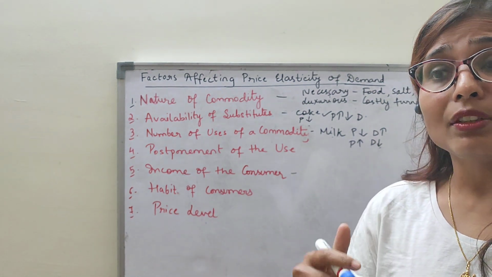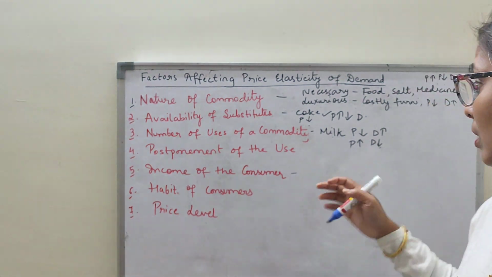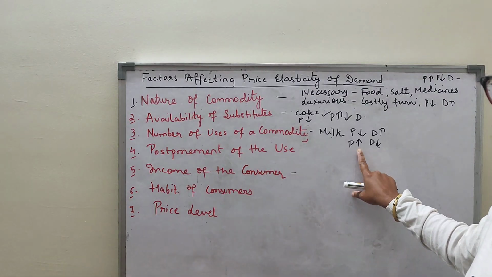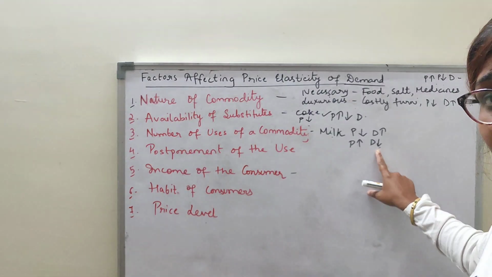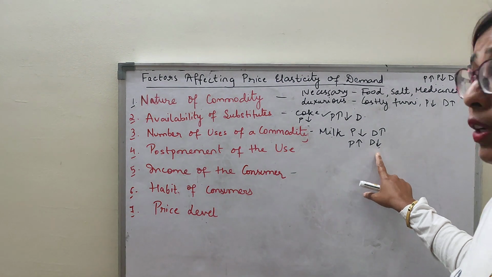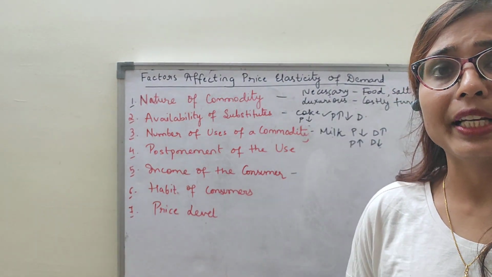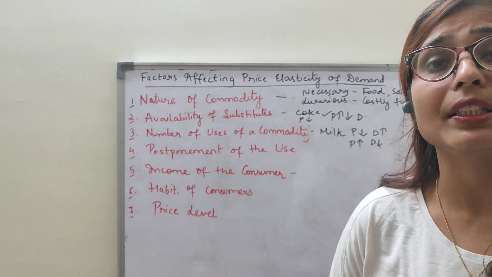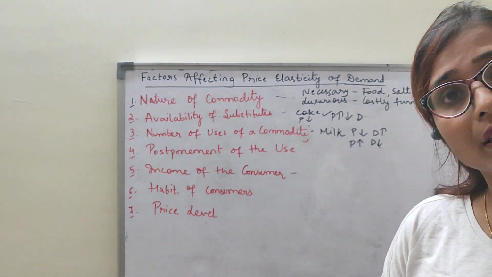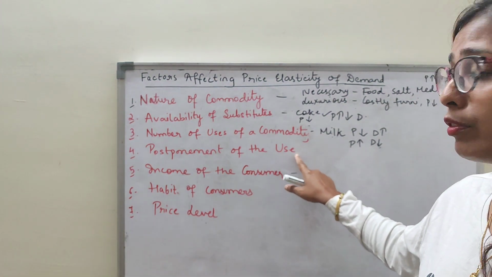But suppose the price of milk rises, at that time your demand will decrease. And you will use that milk only for the important purpose, that is only for drinking, only for one purpose. At that time my demand will be inelastic. Clear? Now postponement of the use.